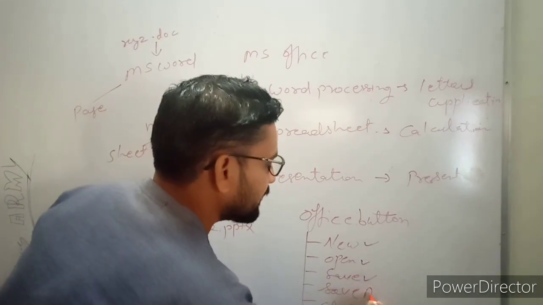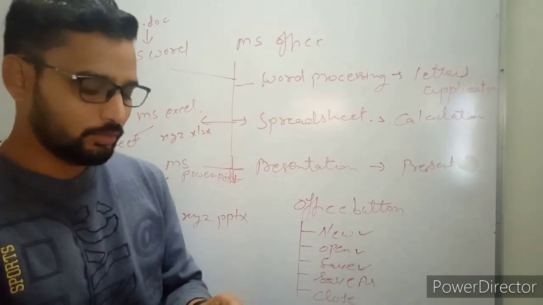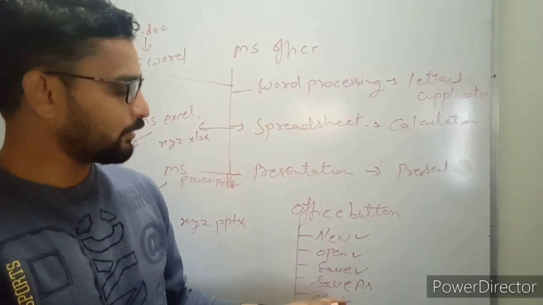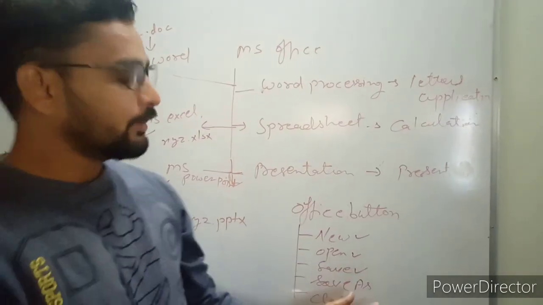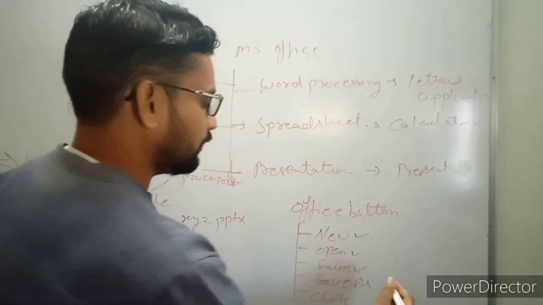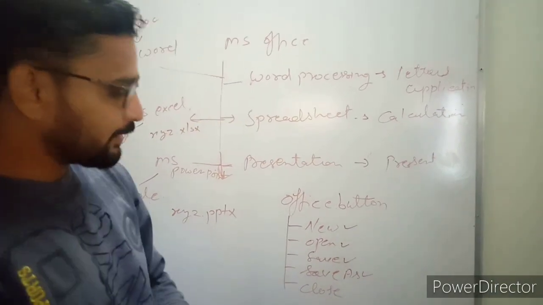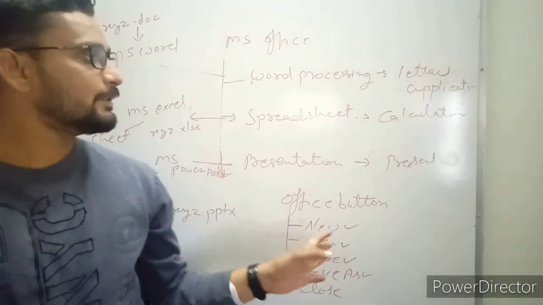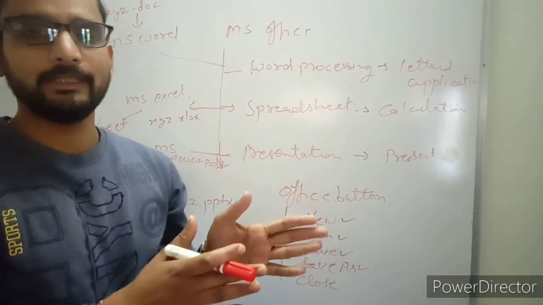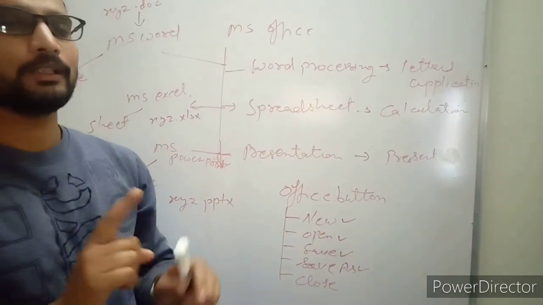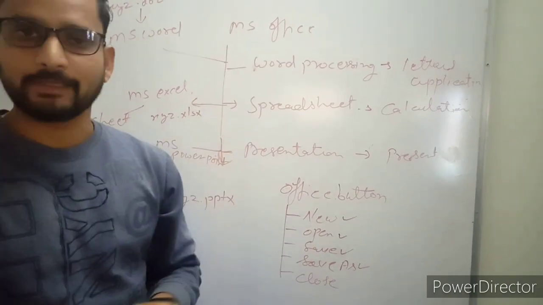And what is save as? We use the save as button for a duplicate file, right? And the last button is close. The close button is used to close any file, right? Only the file, not the whole MS Office, right?